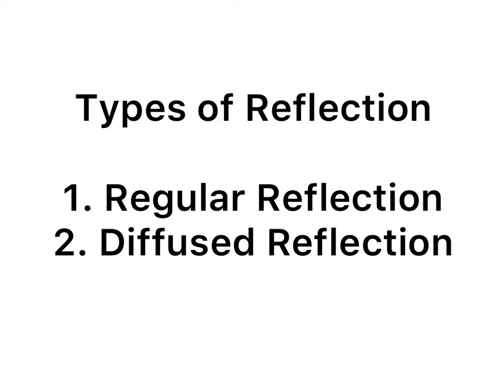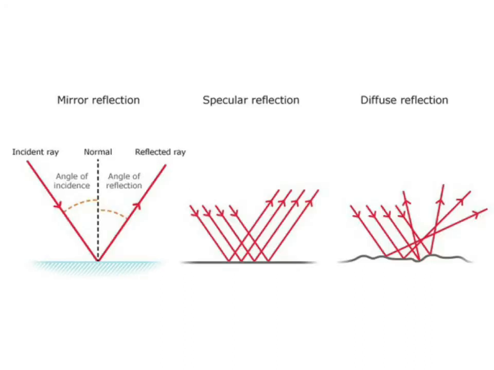Reflection is of two types: regular reflection and diffuse reflection. Let's study them one by one. When the surface is smooth and shiny, such as a mirror, glass or water, the light is reflected at the same angle as it strikes the surface. This is called regular reflection. Reflection in a mirror and in a new steel spoon are examples of regular reflection.